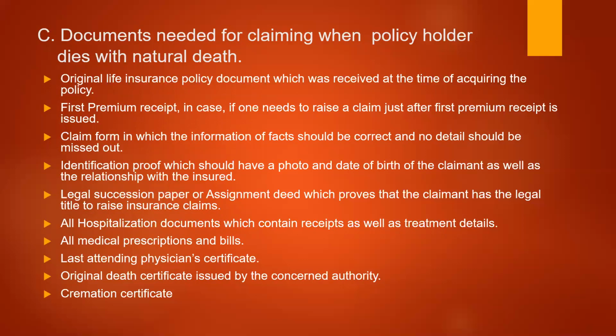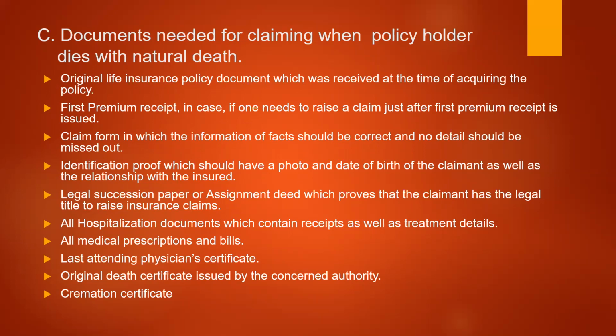Then the claim form, in which the facts should be correct and no detail should be missed out. In this claim form, the name of the person who is claiming the money, the relationship, all these kinds of information are to be filled in. It is a form which has to be filled and signed by the person who is claiming the death benefit of the policy.